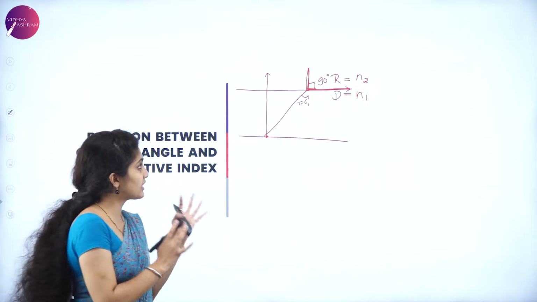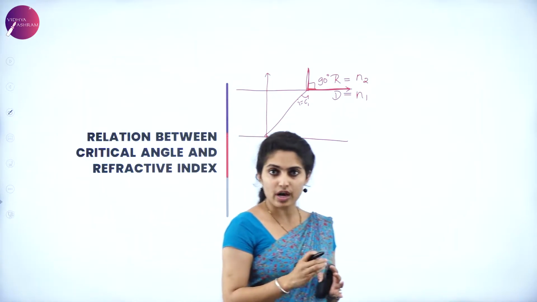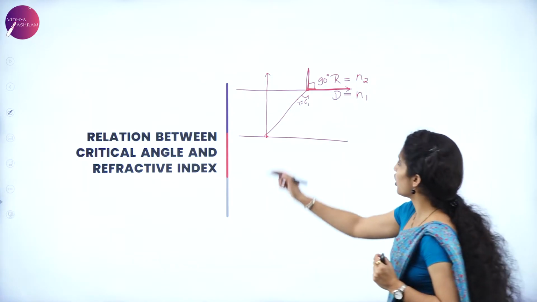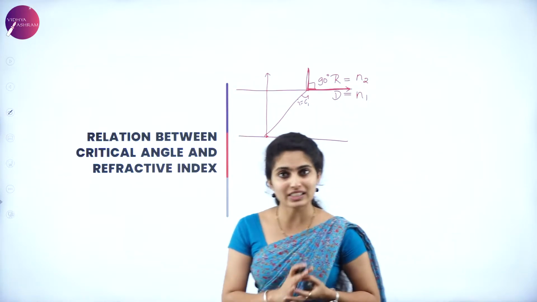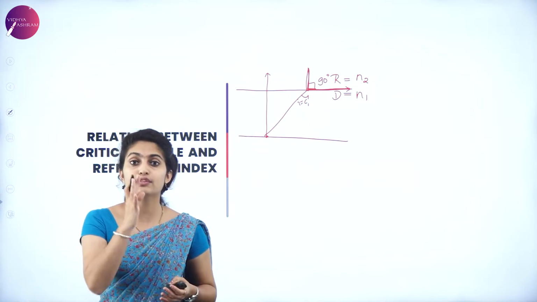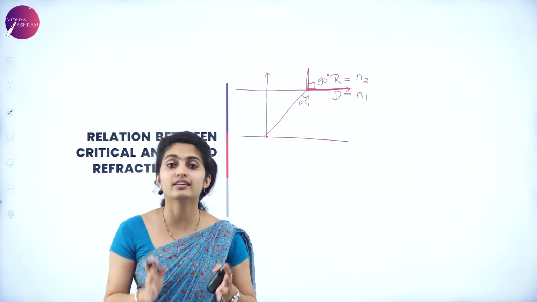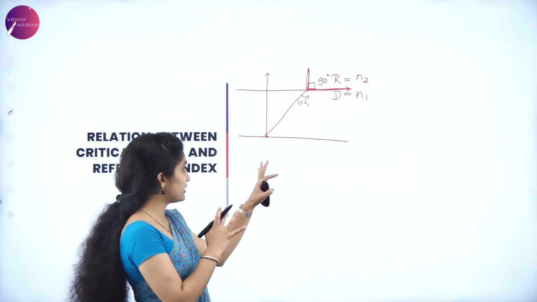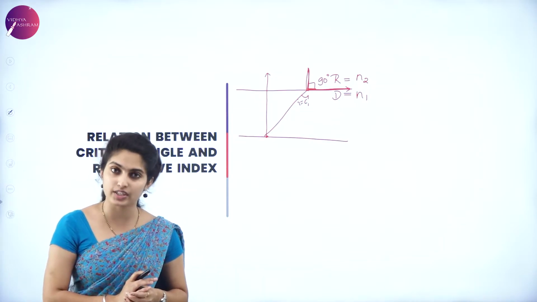So when we have this image, consider a ray traveling from a denser medium to a rarer medium with the angle of incidence equal to the critical angle. If it is equal to the critical angle, the angle of refraction is a right angle, that is 90 degrees. This is the diagram, and whatever I told you right now will be the description under it.